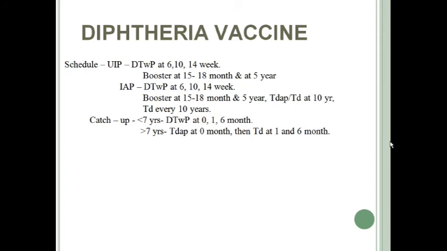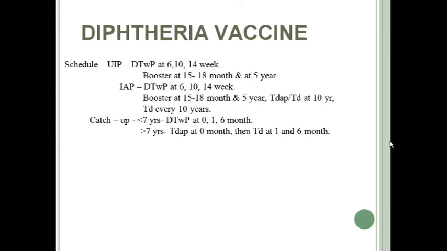So Tdap means, as you can see, DTwP contains tetanus toxoid and diphtheria toxoid in 25 limit of flocculation and whole cell pertussis vaccine. So DTwP means it contains whole cell pertussis vaccine. Whereas TdaP contains tetanus toxoid and diphtheria with 2 limit of flocculation.